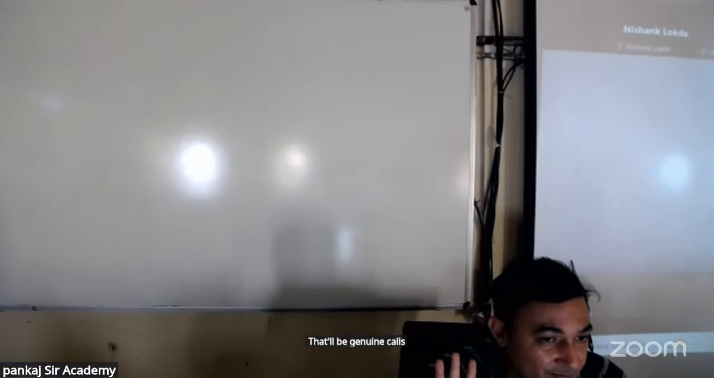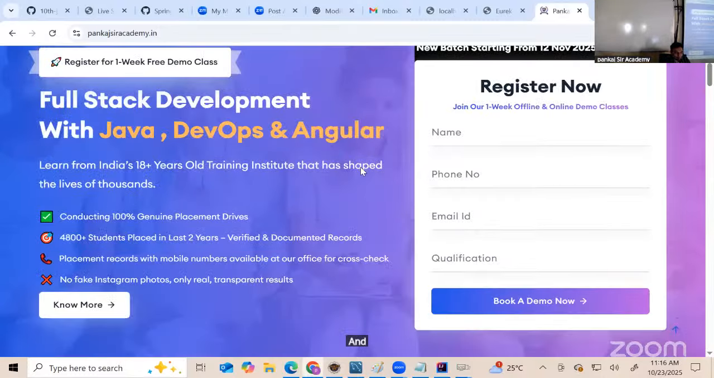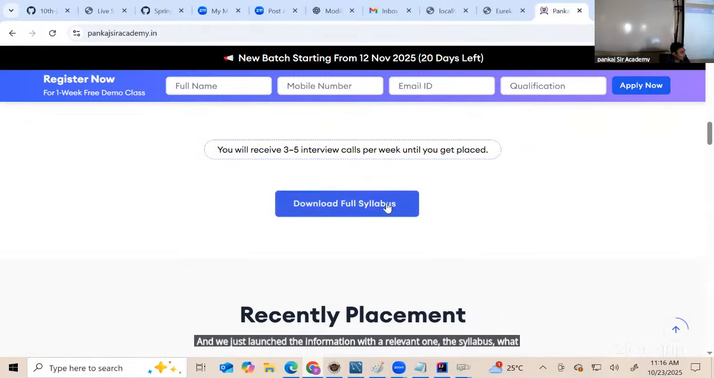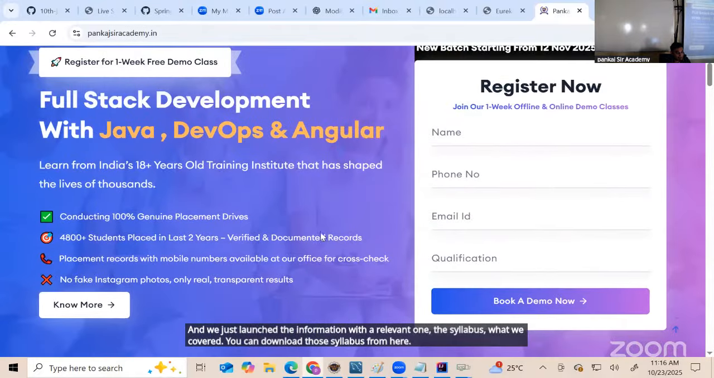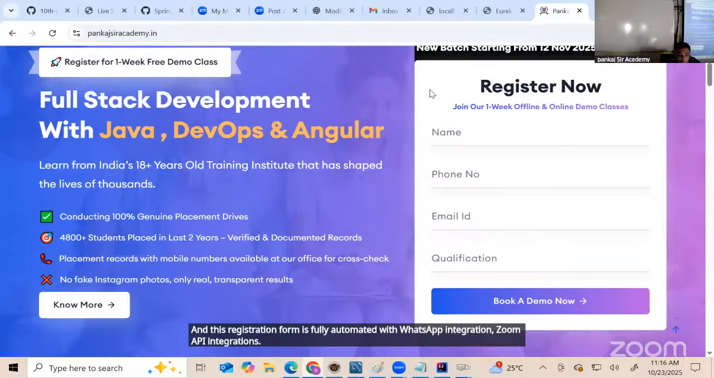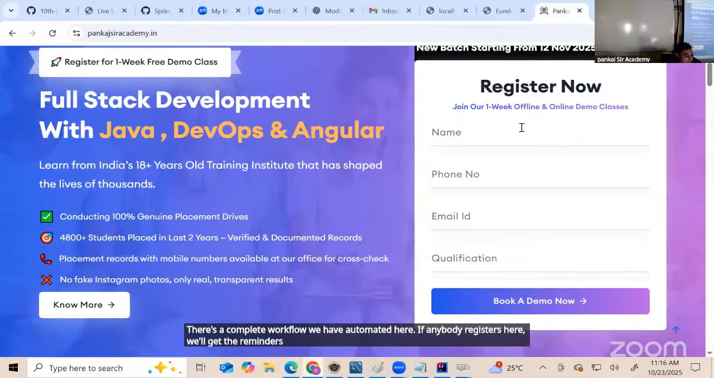After almost 6 years we launched a new website, because many students were telling us to. We just launched it with relevant information, the syllabus we covered. You can download the whole syllabus from here, and this registration form is fully automated with WhatsApp integration and Zoom API integrations. We have automated a complete workflow, so anybody who registers here will get reminders, WhatsApp messages, everything.